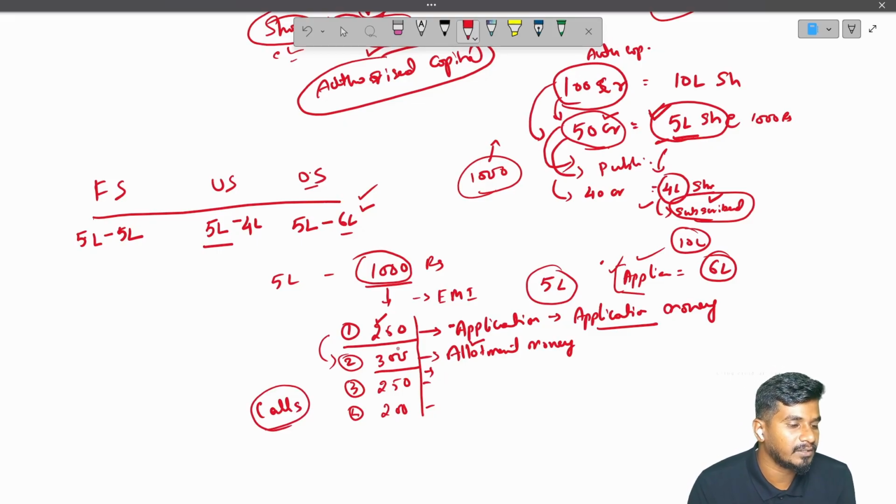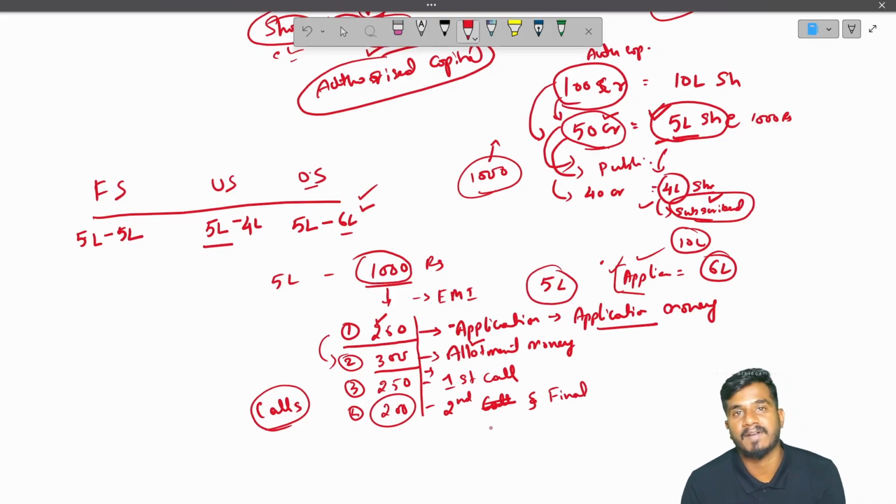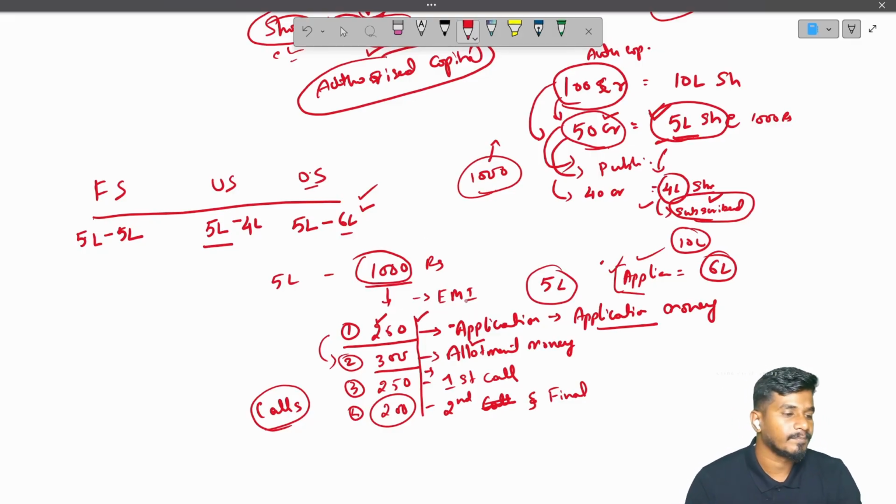After these two, whatever comes first will be called the first call. Whatever comes second will be the second call. If it is the last EMI, we call it the second and final call. If it is the fifth EMI, we'll call it the third and final call. So, did you understand this process? Correct.